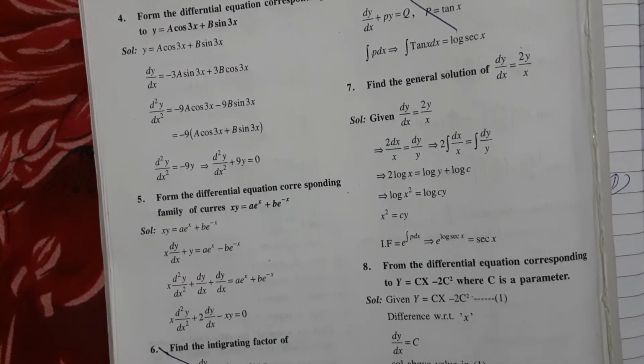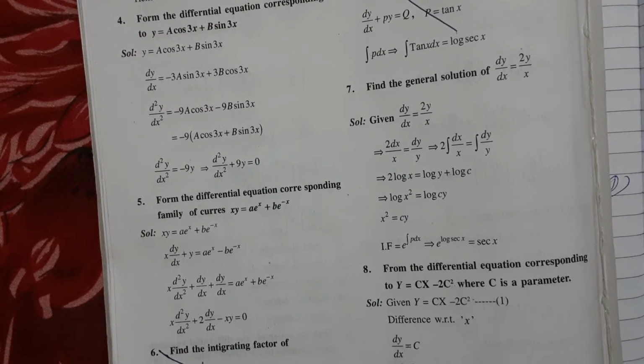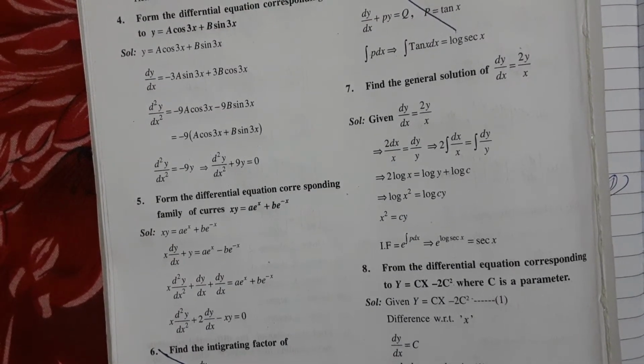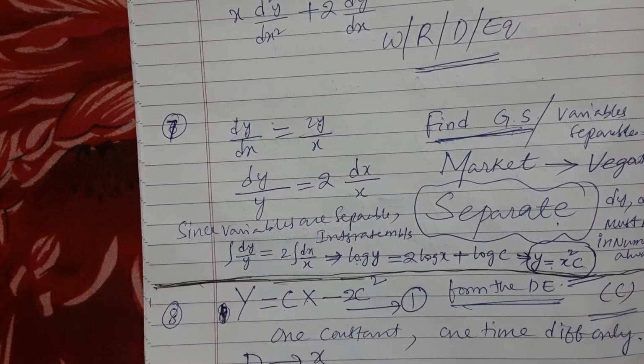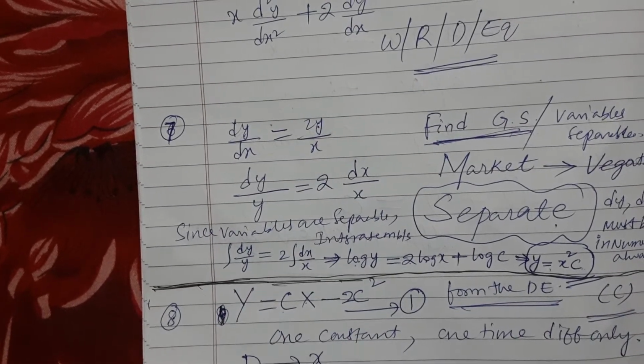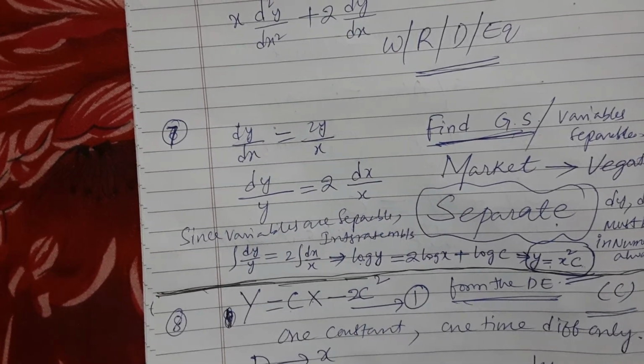Find the general equation of dy by dx is equal to 2y by x. So the given equation is given again. Right? Now what do we do? Since the variables are separable.